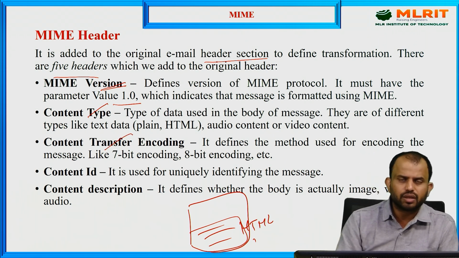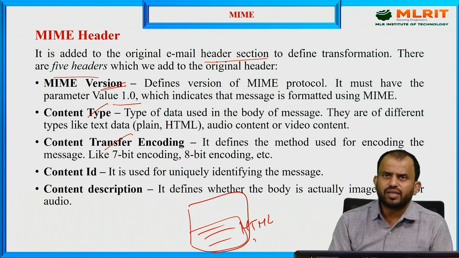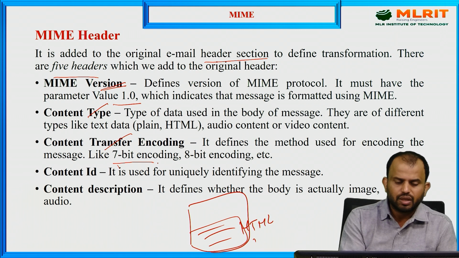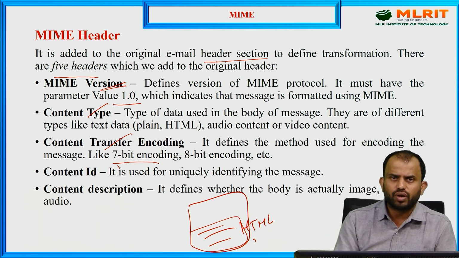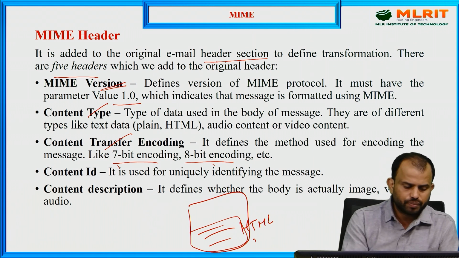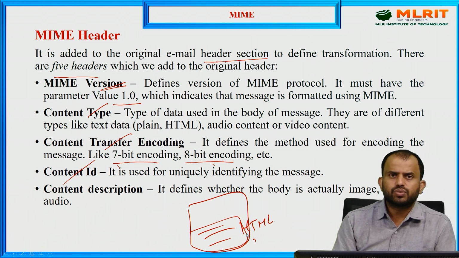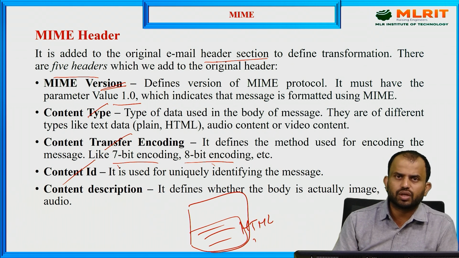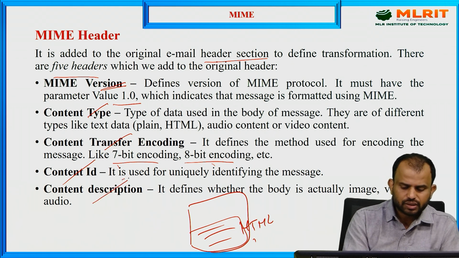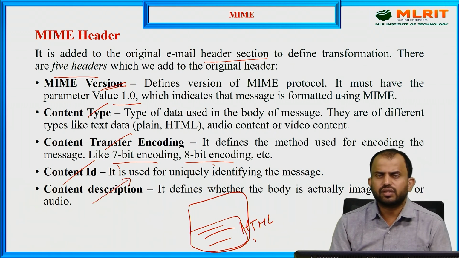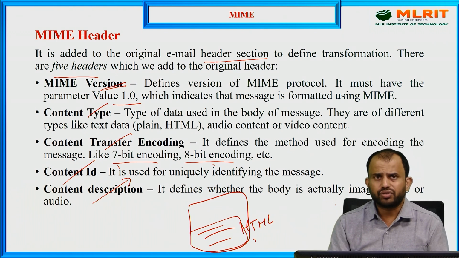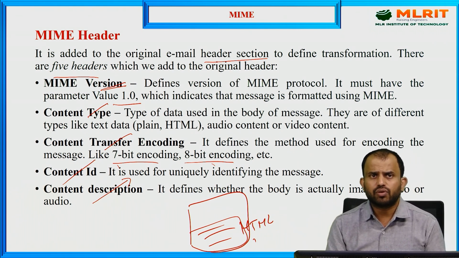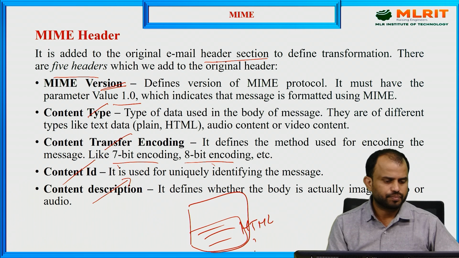And the next one is content transfer encoding. It defines the method used for encoding the messages, because as we use 7-bit NVT data, we can also use 8-bit encoding. That is possible with content transfer encoding values only. And next one, content ID, which means a unique ID we maintain to identify which information we receive. And content description. It defines whether the body is actually an image, video or audio file. We can define that as a description.